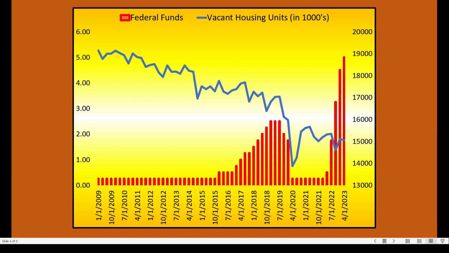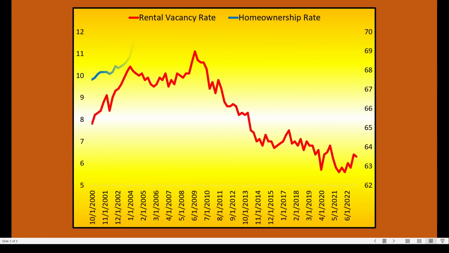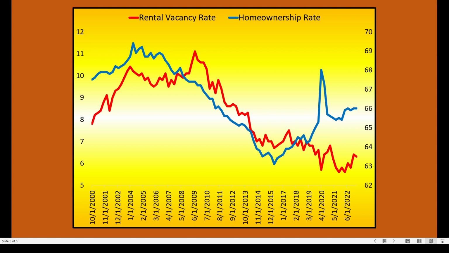Now, obviously, as interest rates were kept near zero post-COVID crisis, and then all that stimulus came in, the vacant housing units really dropped precipitously as everyone really got back involved in the real estate market, taking advantage of low interest rates. That has come off its lows, but it has continued actually to move to the downside. Very interesting to see.